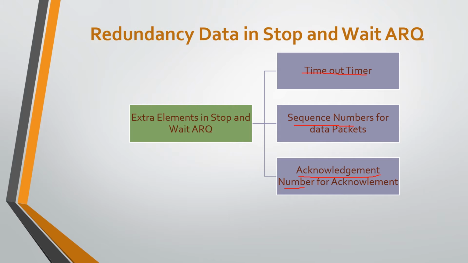Modulo 2 arithmetic means if frame 0 has arrived safely, the receiver sends an acknowledgement frame with acknowledgement number 1, means frame 1 is expected next. If frame 1 has arrived safely, the receiver sends an acknowledgement frame with acknowledgement number 0, means frame 0 is expected next. So there is an alternation between 0 and 1, known as modulo 2 arithmetic, which is used by the sequence number as well as the acknowledgement number.